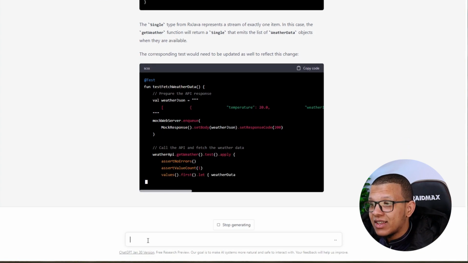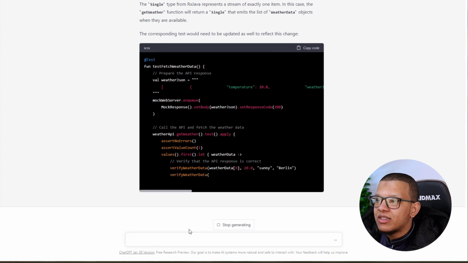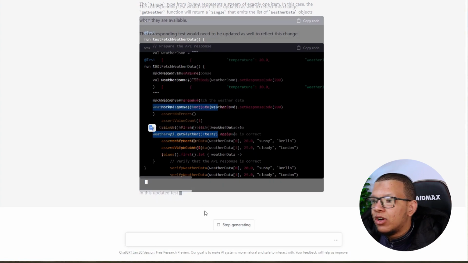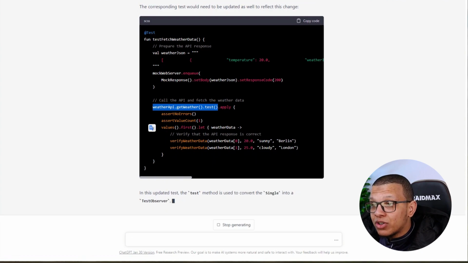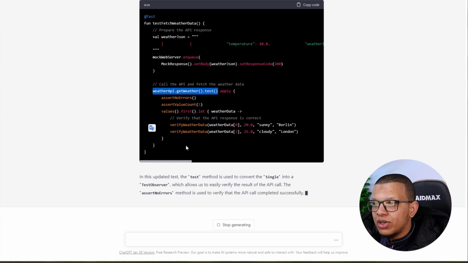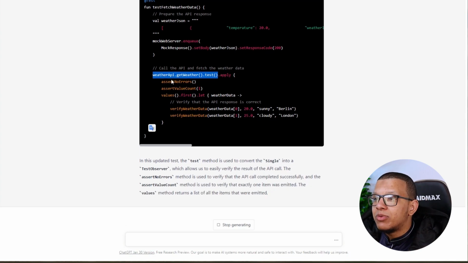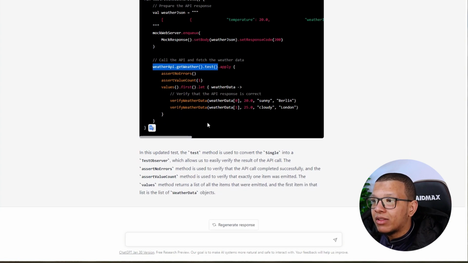Test apply, exactly. This is the way you should test, having tests for the Rx Java thing. Okay, he uses our function. Guys, he's really understanding a little bit of that code. This is really cool. I don't know, this is just observation. Perhaps there are some things I missed here, but at least this is really cool.